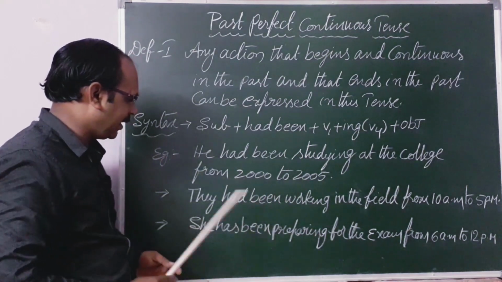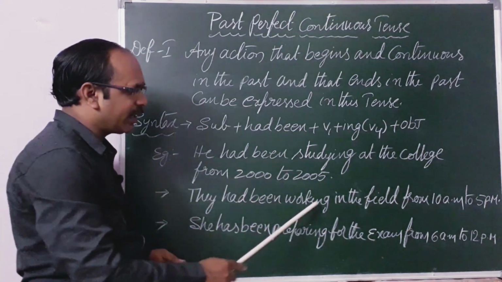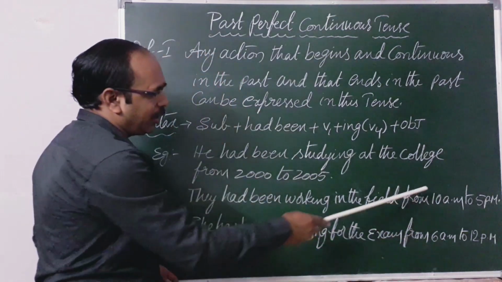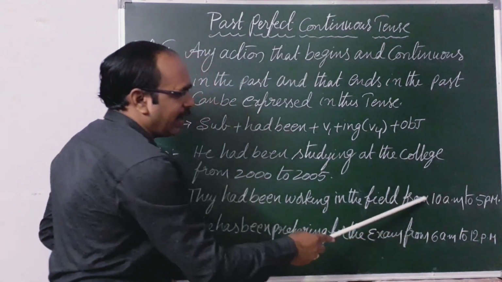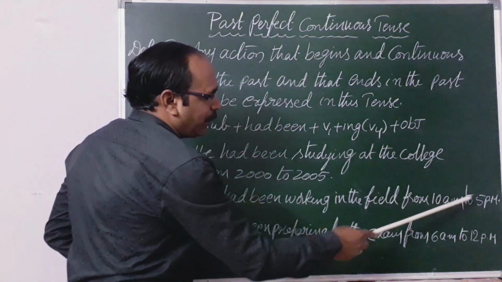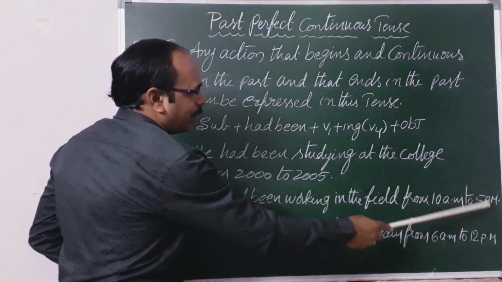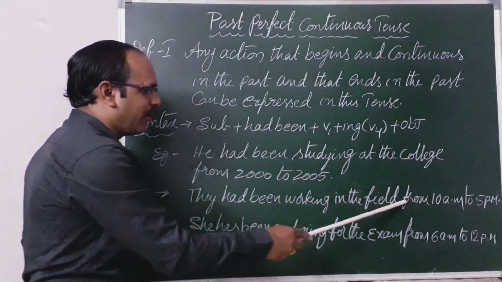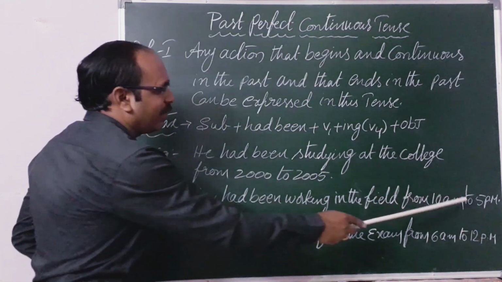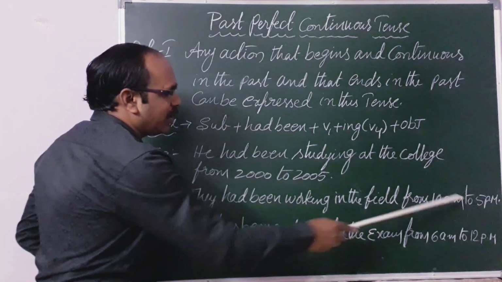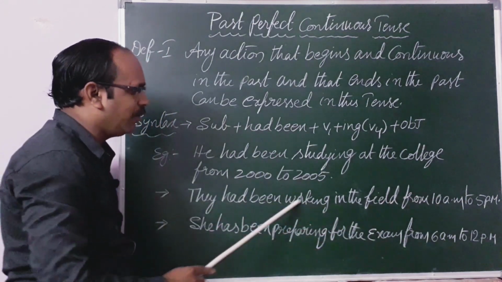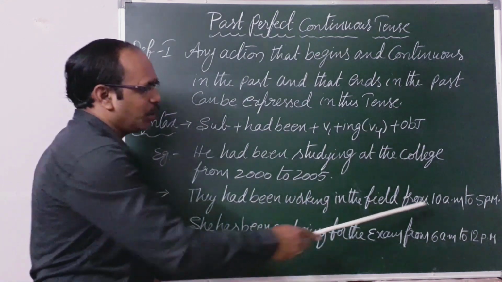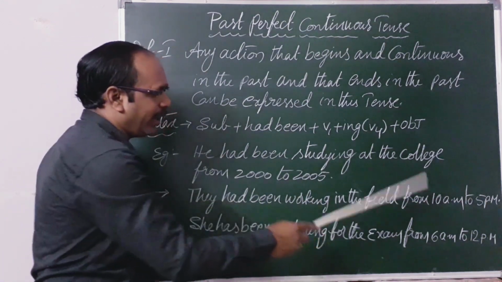Right, the second sentence. They had been working in the field from 10 a.m. to 5 p.m. The duration of the period we have to identify: 10 a.m. to 5 p.m., almost 5 hours or 6 hours or 7 hours, whatever it may be. What happened in the duration of the period? They had been working in the field.